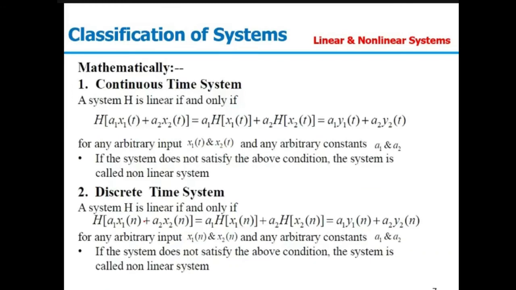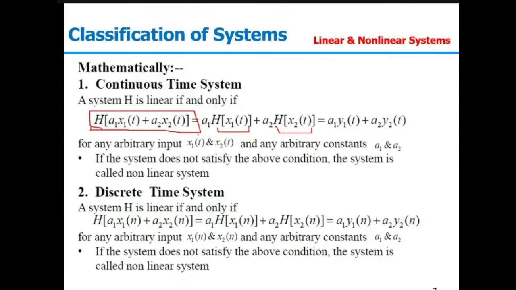They consider the system H to be linear if a1 x1(t) plus a2 x2(t), that is, first they talk about the additive property, when they pass the summation of two signals to the system, that should be equal to when they pass the individual signals through the system. And that's what we do in the additive property.